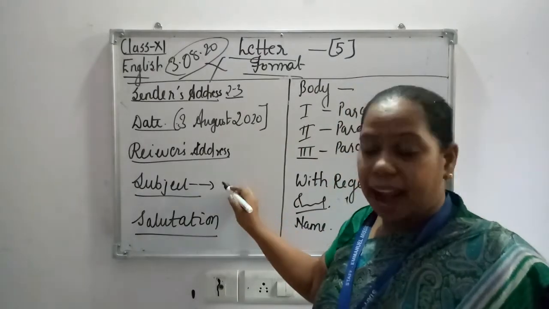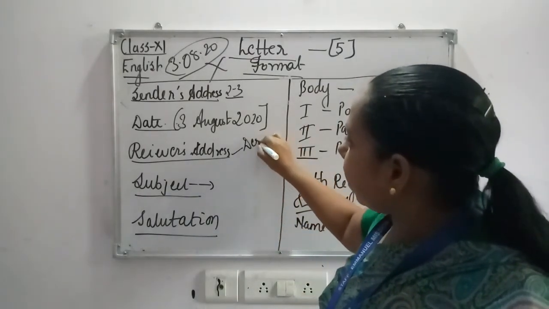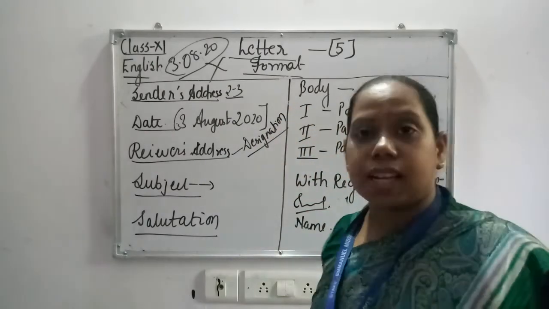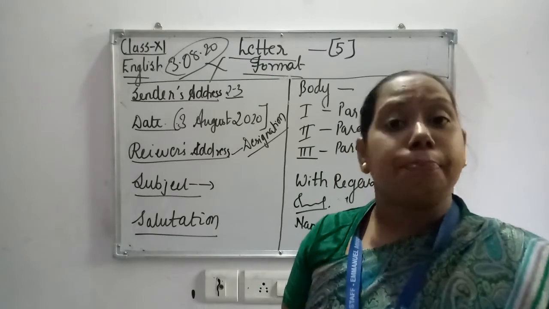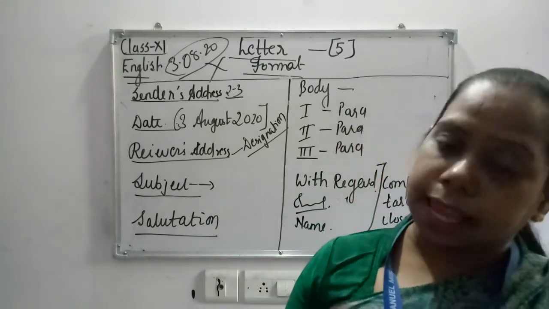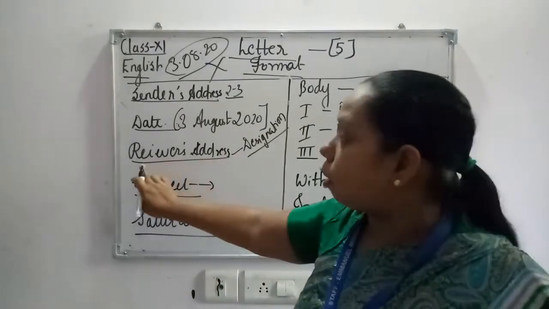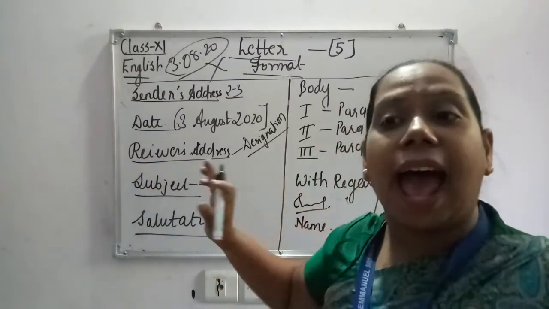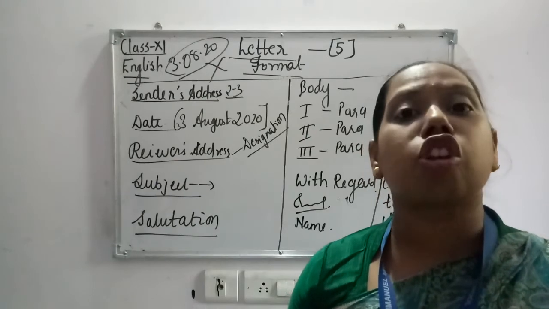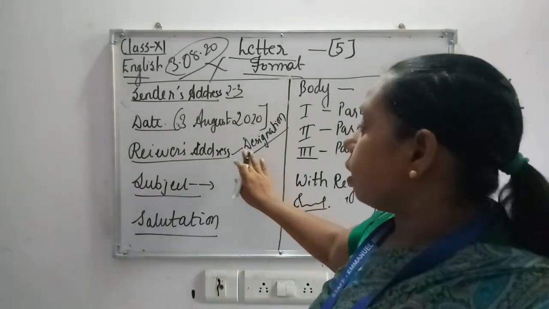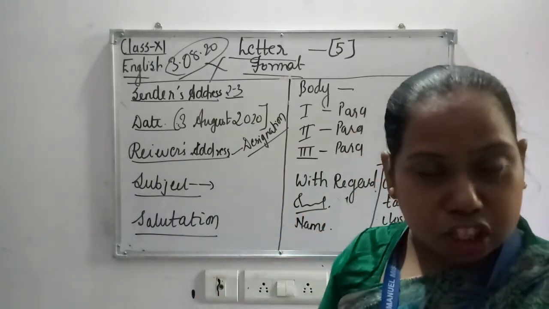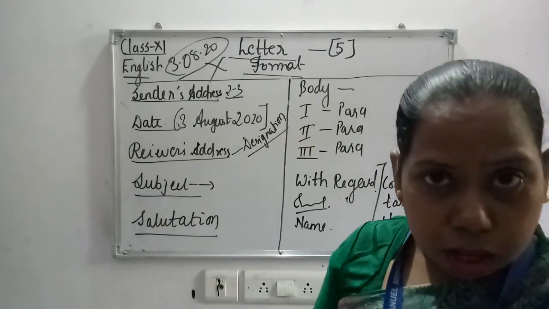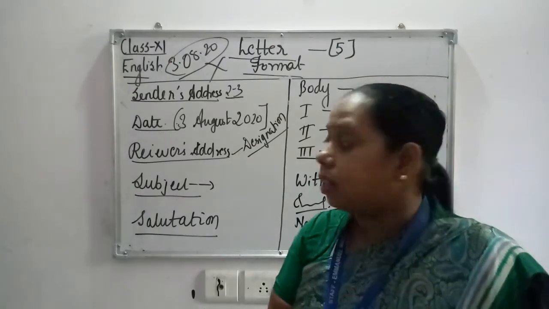Then receiver's address can have the designation plus the address. The format says it is receiver's address, so designation should be there and address should be there. Designation like to the branch manager, to the manager. Like that it should be there.